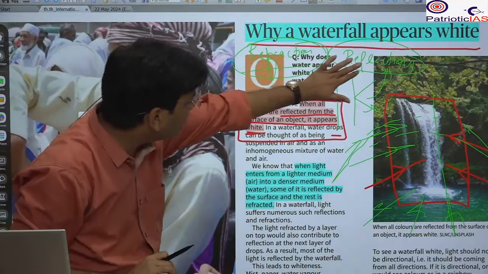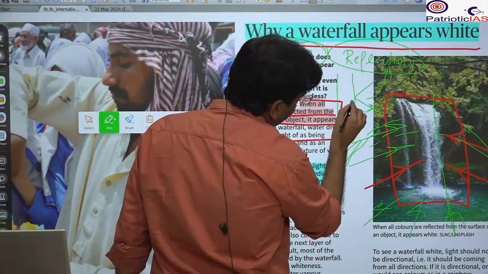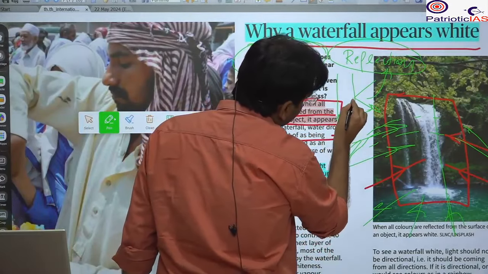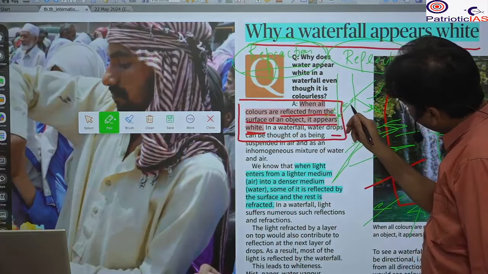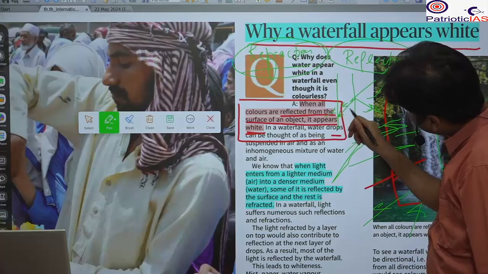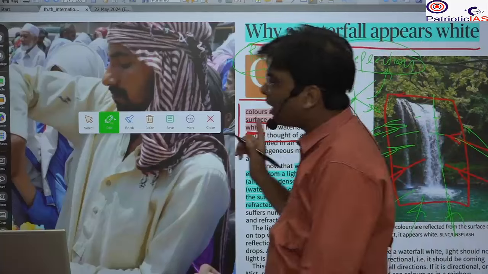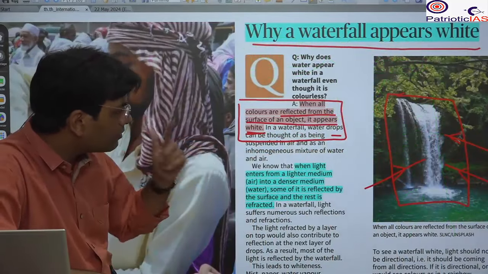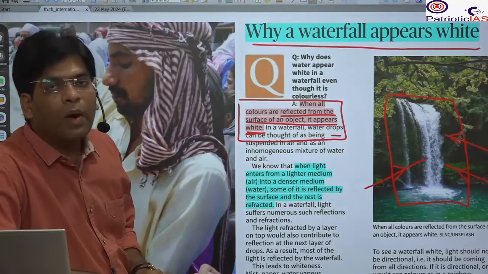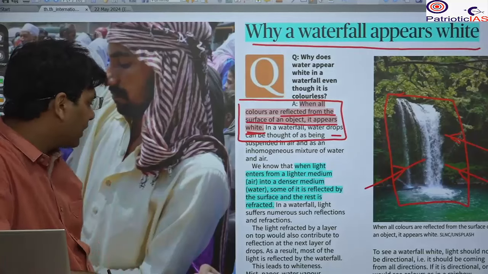They look alike, reflection and refraction. One is not entering into the other medium. The other is entering, and there is a change in direction. The direction should have been straight, but due to the change in medium, it has changed. Here you will see the change in the path due to the refraction. So please remember, if the question comes, what is the reason for the white color of the waterfall, it is reflection and refraction. Please remember this.